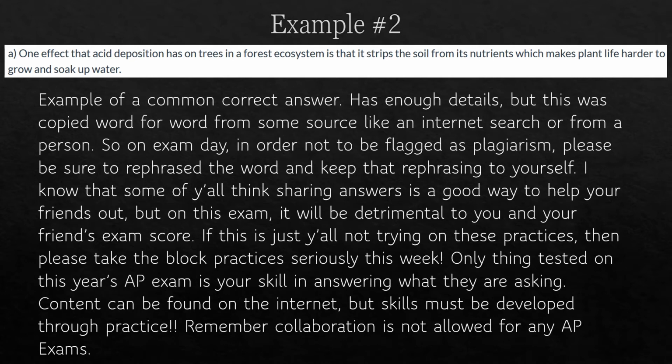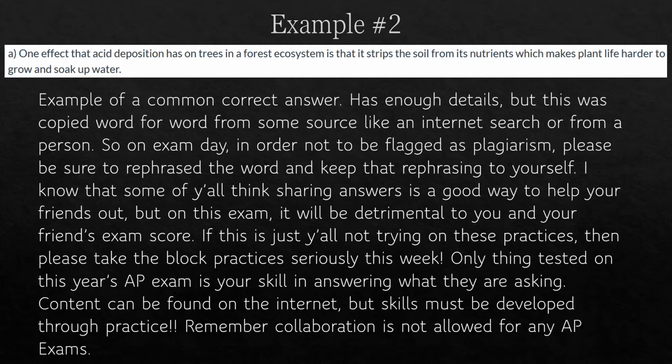So I know that some of y'all think sharing answers is a good way to help your friends out, but on this exam, y'all, it will be detrimental to you and your friend's exam score. If this is just y'all not trying on these practices, then okay, fine, I accept that. Can't force y'all to take things seriously over this distance learning. You guys are in charge of your own learning, and you'll see the benefit if you guys are trying and the effects of you not trying.